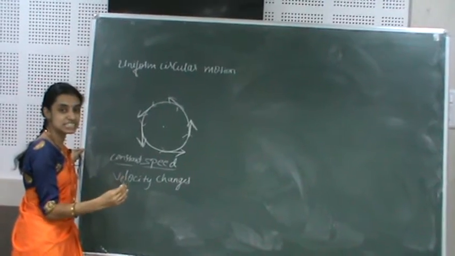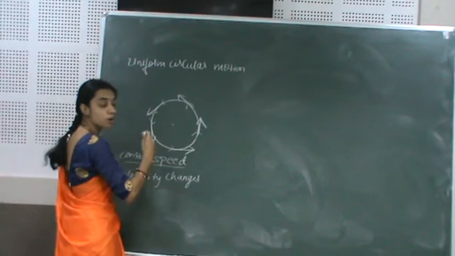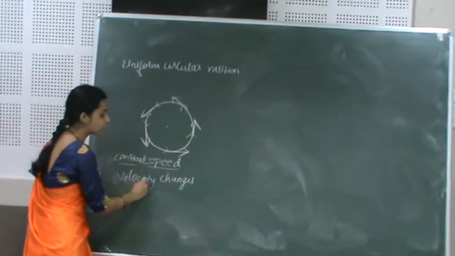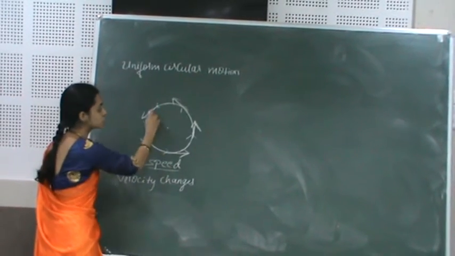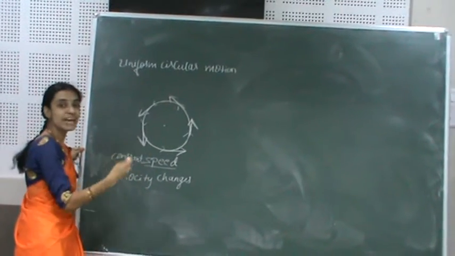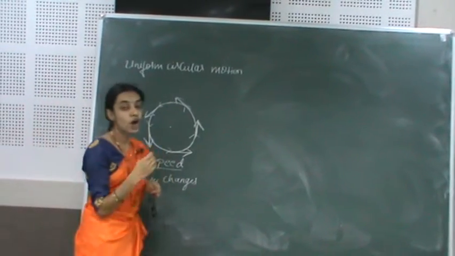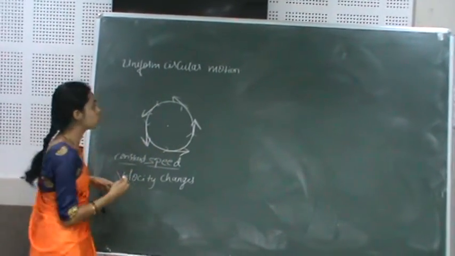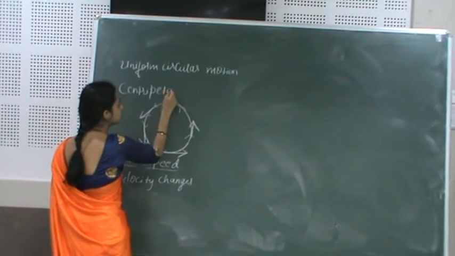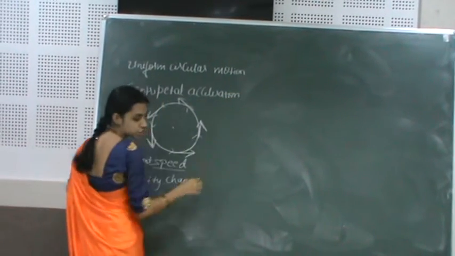So velocity keeps on changing but the magnitude of velocity remains constant. If velocity changes, the acceleration concept arises. The object moving along a circular path with a constant speed, its velocity keeps on changing, nothing but the direction of the particle in a circular path keeps on changing. So the body will be accelerated. The acceleration acting on the object when a body is in uniform circular motion is called centripetal acceleration.